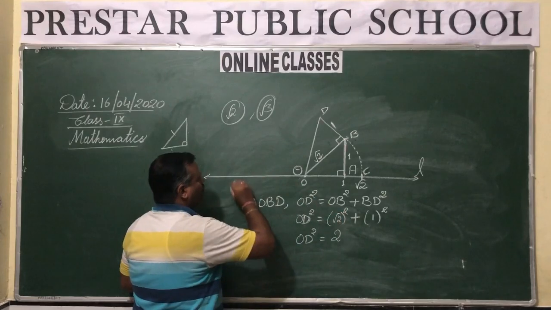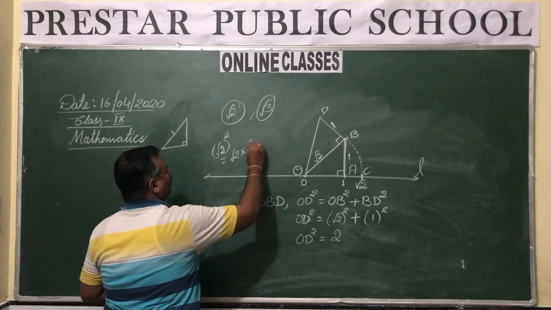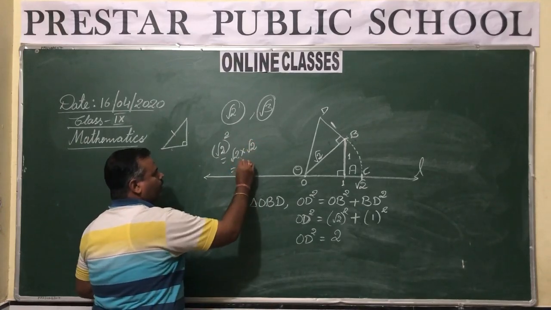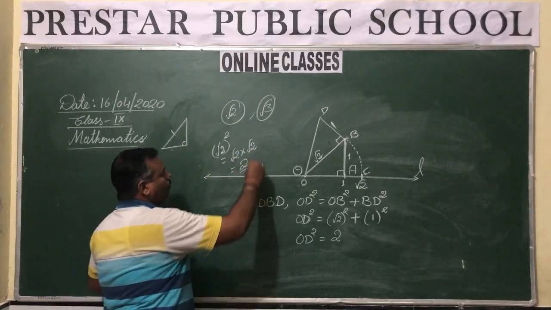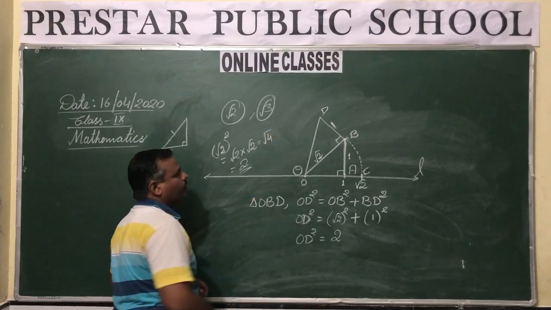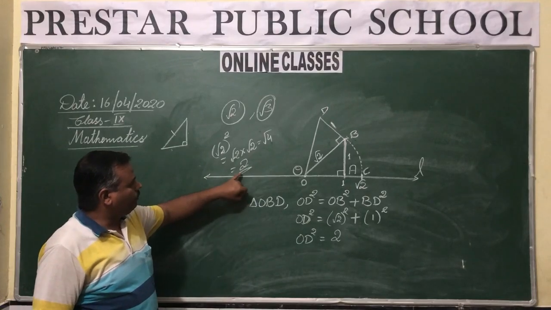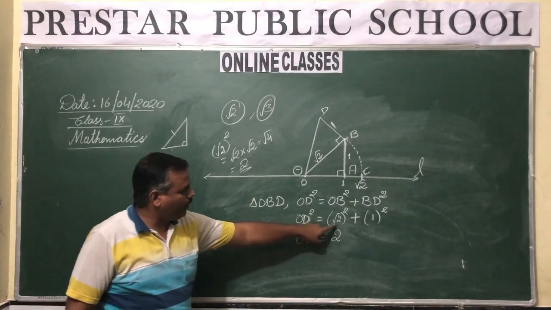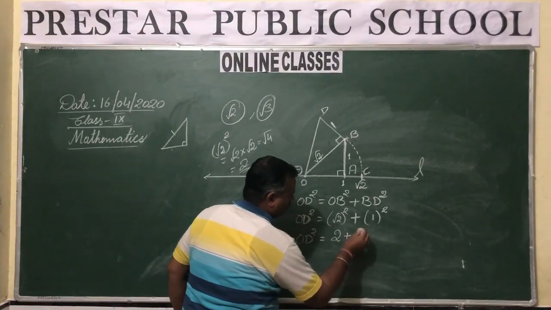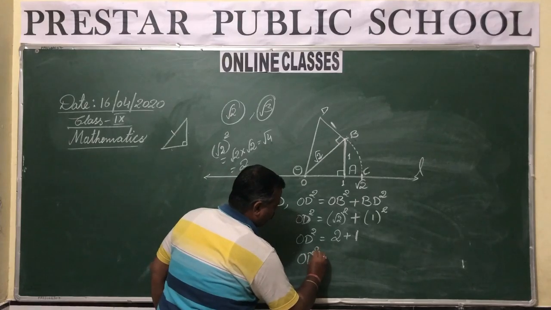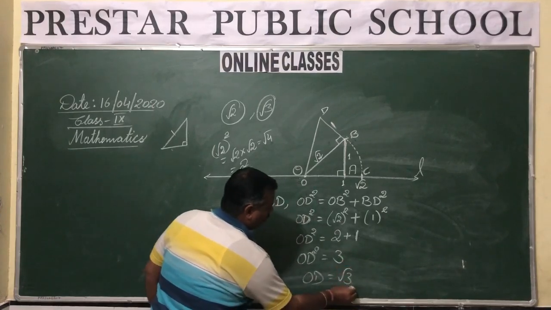Now square of under root 2. When you are taking the square of under root 2, it is under root 2 multiplied by under root 2. And under root 2 multiplied by under root 2 gives you 2. Reason? When you multiply under root 2 with under root 2, it is under root 4, square root of 4. And 4 is a perfect square number, so square root of 4 gives us 2. So square of under root 2 is equal to 2 plus square of 1 is 1. Now OD squared equals 3.